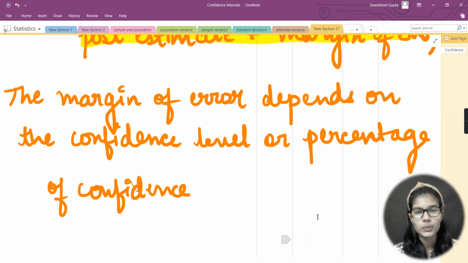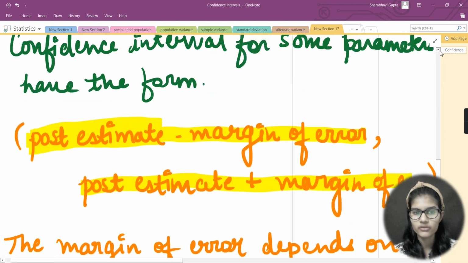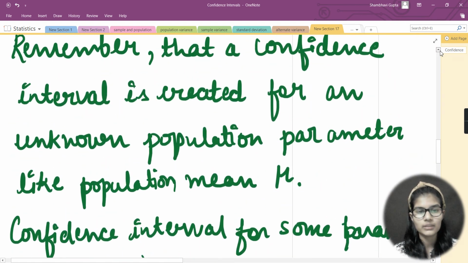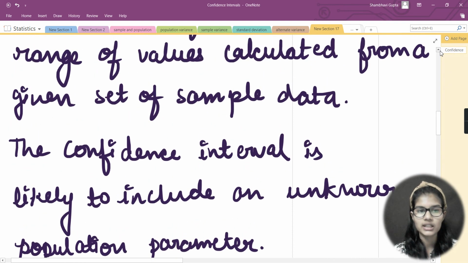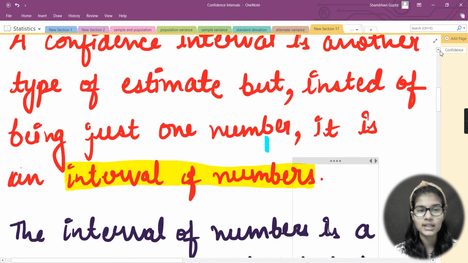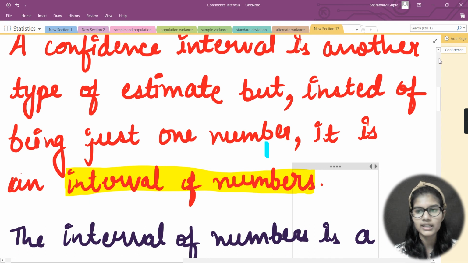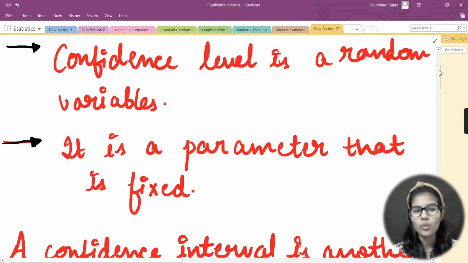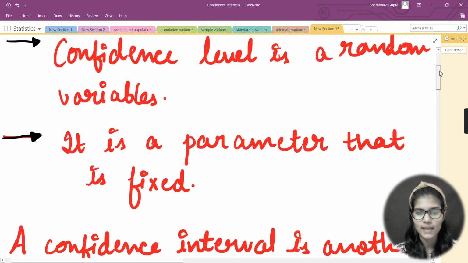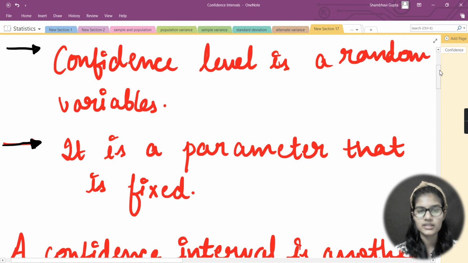So here I told you what a confidence interval is, what forms it follows, what parameters you have here, and what the interval of numbers is. In the next video we will be seeing some examples and some more things on this. So this is all for this video. Till then, thank you and take care.